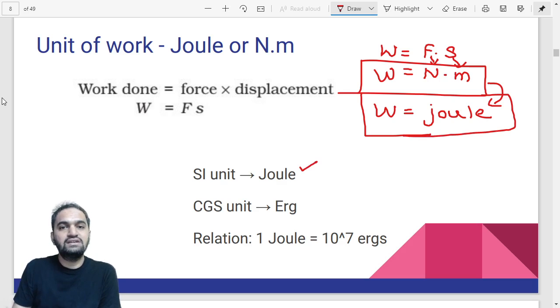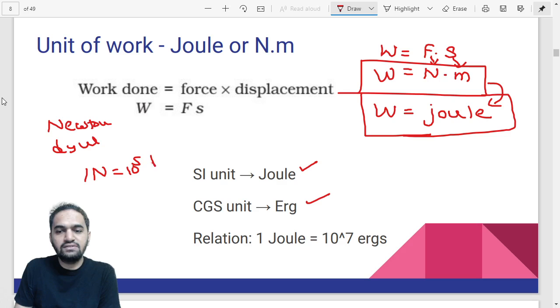But what is the CGS unit? The CGS unit of work is erg. And what is the relation between joule and erg? For example, the SI unit of force is Newton, and the CGS unit of force is dyne. The relation between the two is 1 Newton is equal to 10 to the power 5 dynes. In the same way, 1 joule is equal to 10 to the power 7 ergs.